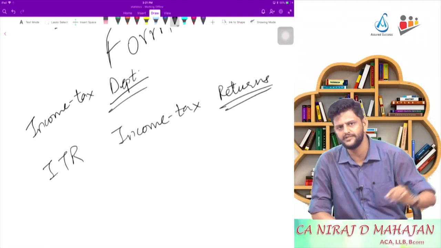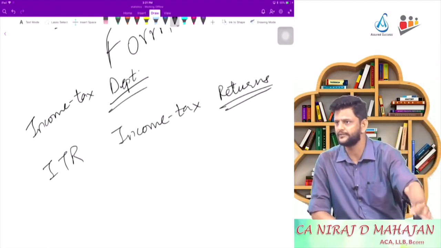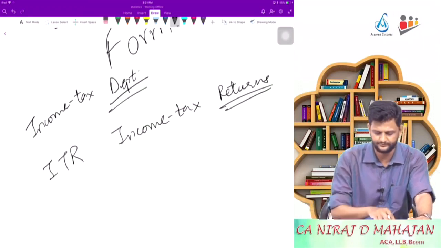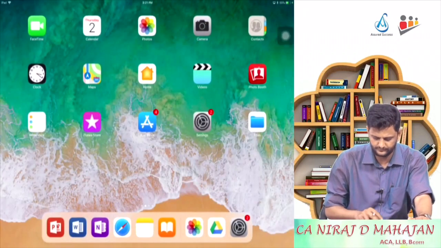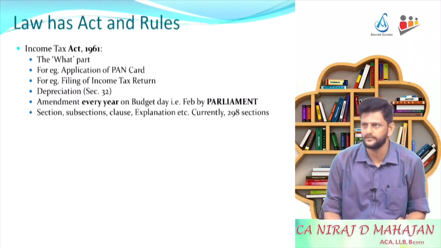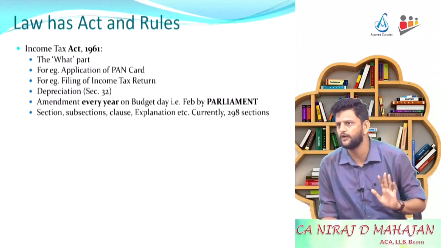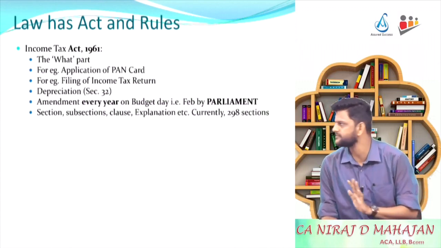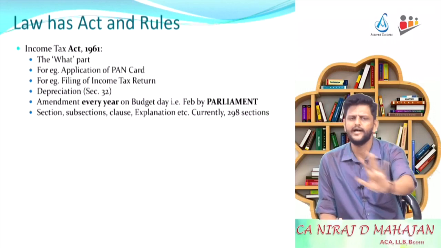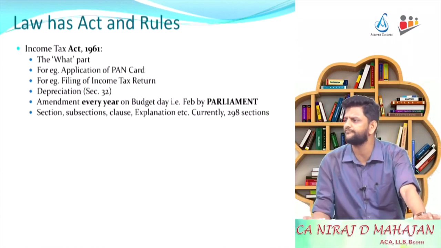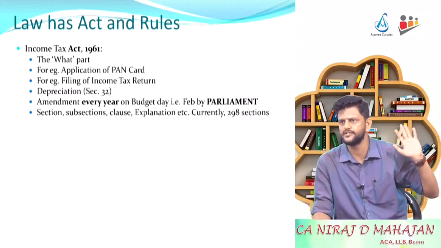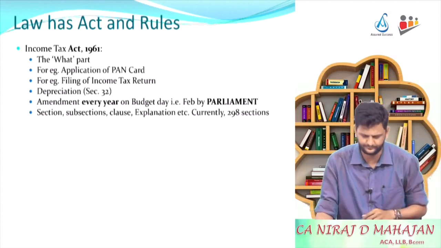So for income tax purposes, the relevant authority is the income tax department. Are you following till here? Yes? Fine. So we need to file income tax returns, or income tax forms, at least once a year, and update that with the income tax department. Whether you have to file or not is given in the section, in the act. How to do the actual process is given in the rules. Is it clear now? Absolutely.